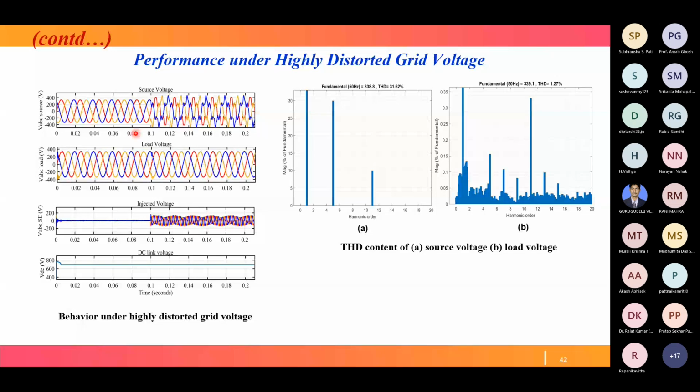This is our injection signal using our control algorithm. So after injection of this signal, we get this load voltage profile, maintained throughout, before 0.1 and after 0.1 also. And in this operation, DC link voltage is maintained constant. And these are the THD: 31.62% when distortion is there, and 1.27% when distortion is eliminated.